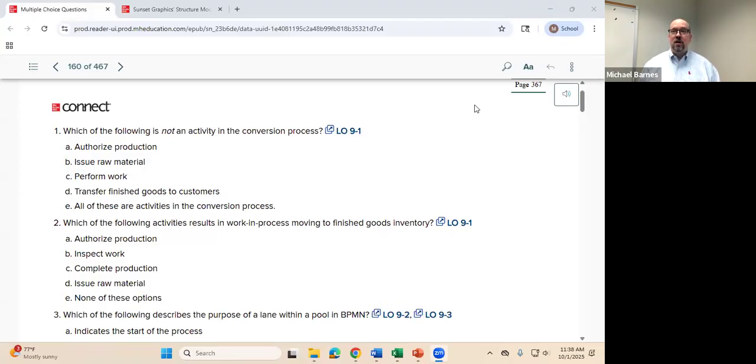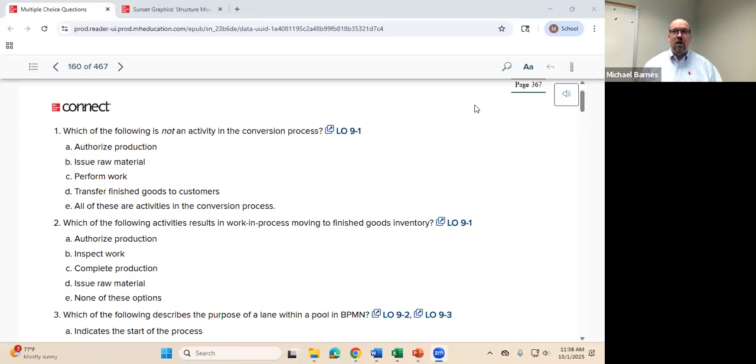Issuance of raw materials. What by definition is conversion? Conversion is changing raw materials into finished goods. So if you don't have raw materials, you don't have finished goods. So you have to be there. Performing the work actually could probably be part of any process. That's just a really, really bad description. But performing the actual conversion, and then transferring finished goods to customers. This is not really part of the conversion process right here. So when we talk about not an activity, D is going to be our answer.